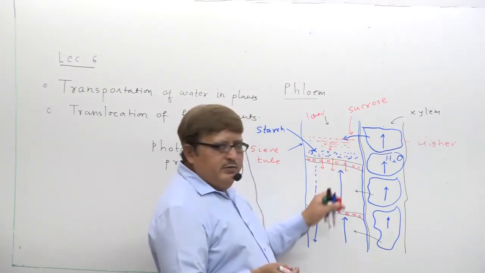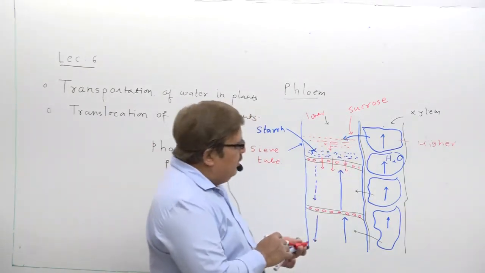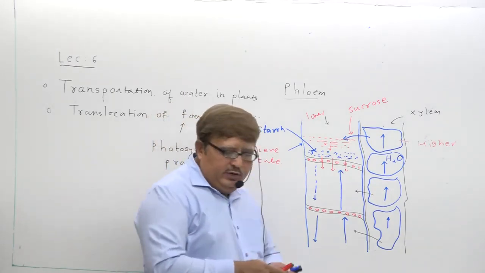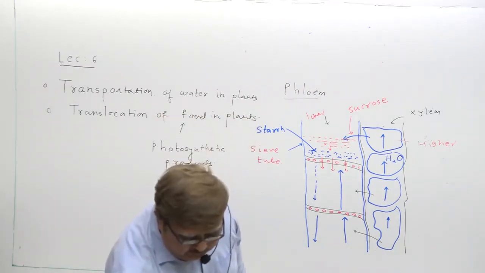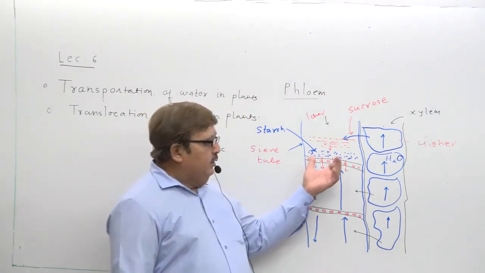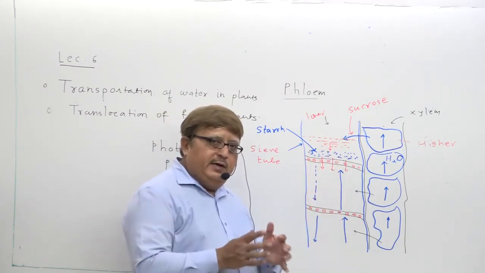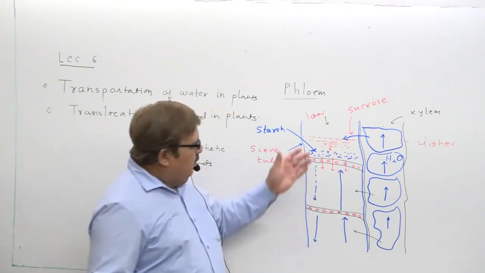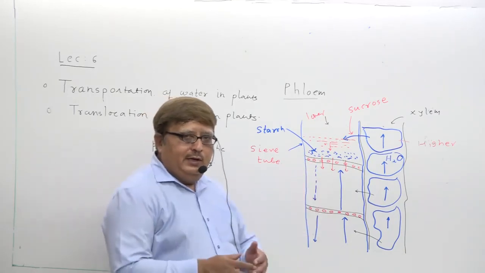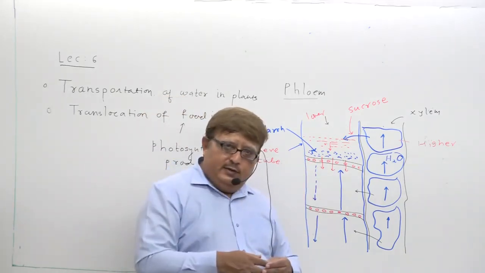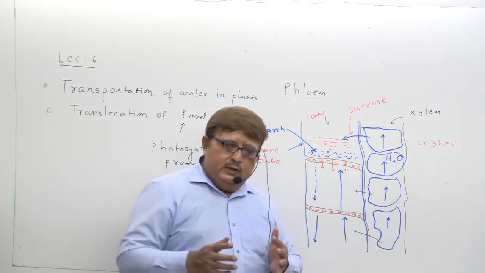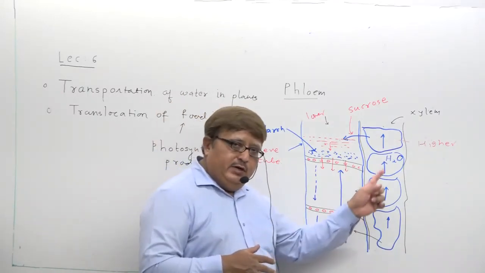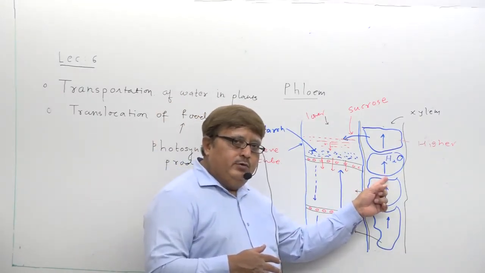The same process occurs for transferring the photosynthetic product in the upward direction also. Understood? So this way the topic has to be quite clear in your mind. What happened? The photosynthetic product in dilute form needs to be transported with the help of the phloem component, that is the sieve cell, either in the upward or downward direction, and for that purpose you require a specific mechanism, and that mechanism is created by phloem. What does phloem do?